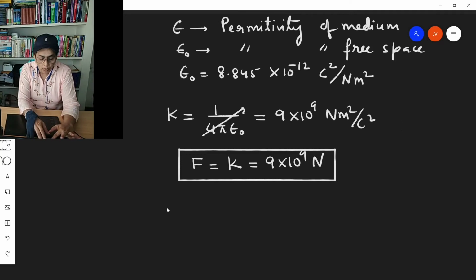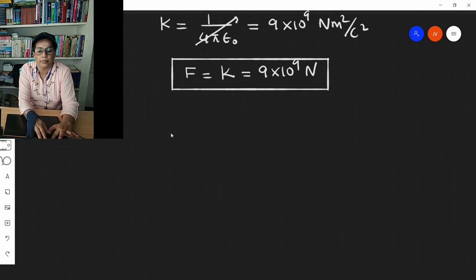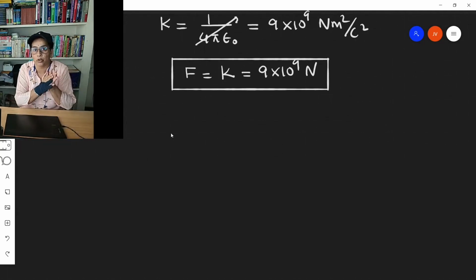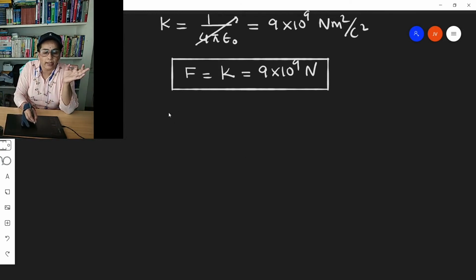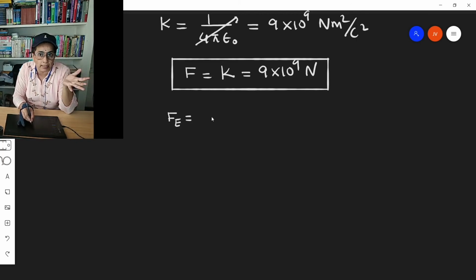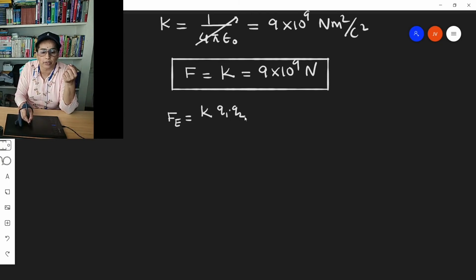Coulomb's law is called an inverse square law. Newton's law of gravitation is also called an inverse square law. Electrostatic force between point electric charges placed in a medium separated by some distance is calculated using the formula K Q1 into Q2 by R square.